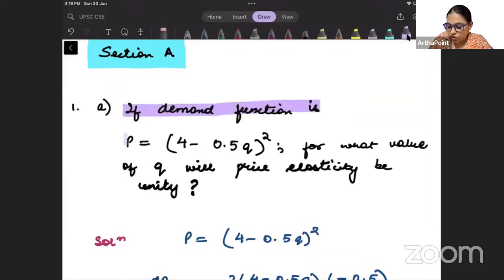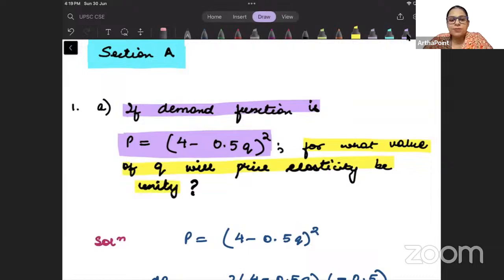If demand function is, this is the demand function given to you, P is equal to 4 minus 0.5 Q square. For what values of Q will price elasticity be unity?